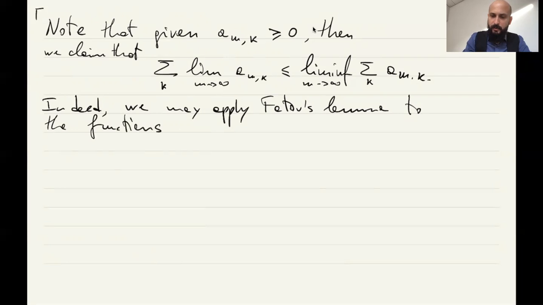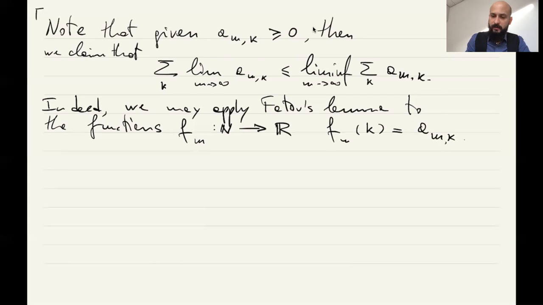Let's call them f_n, defined on the natural numbers into R, set as f_n at the number k equal to a_{n,k}.